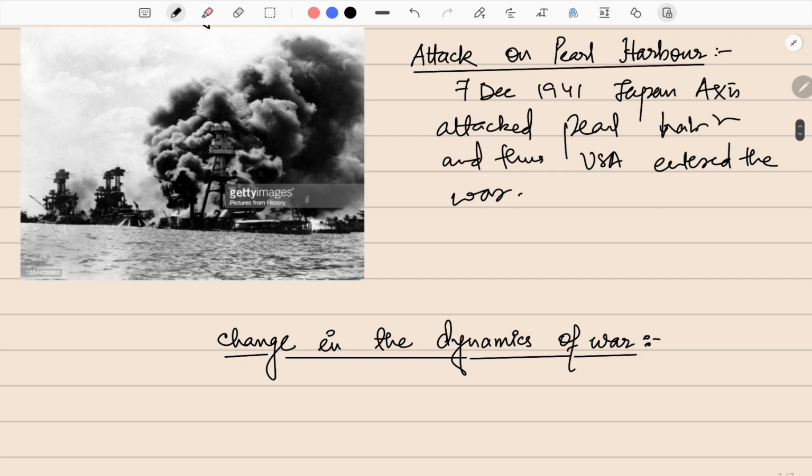As both these superpowers entered the war, and the United Kingdom, which was then a major economic powerhouse, was already in the Allied powers, these three created a united front which was strong enough to defeat Hitler. Or not even defeat Hitler, it was strong enough to change the power dynamics of that time.